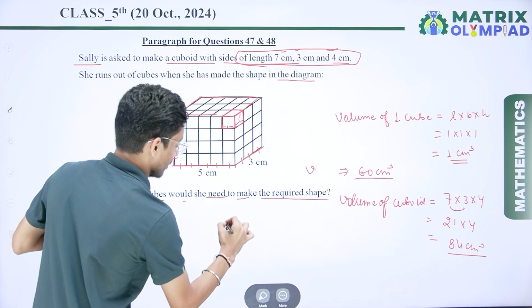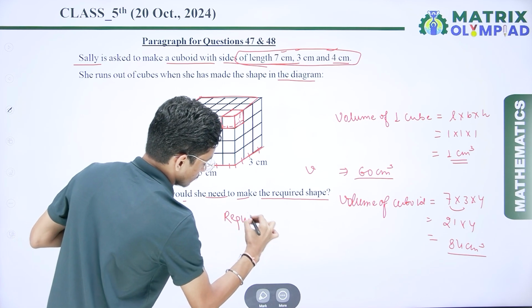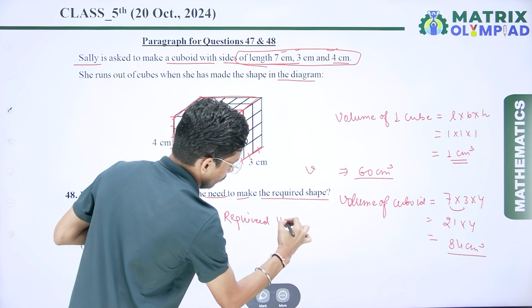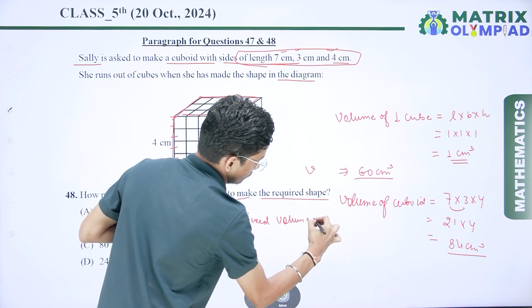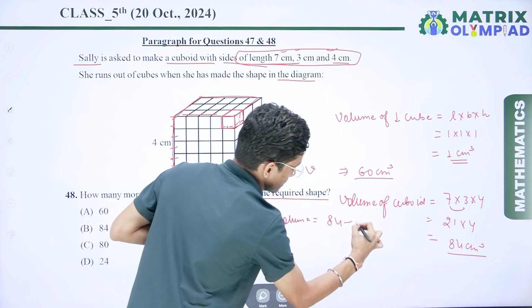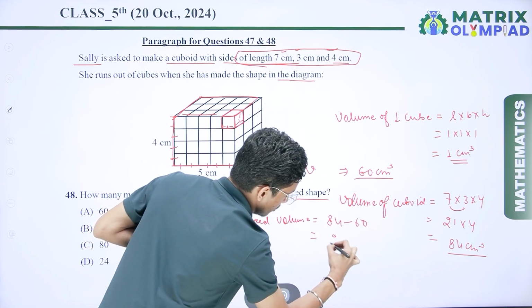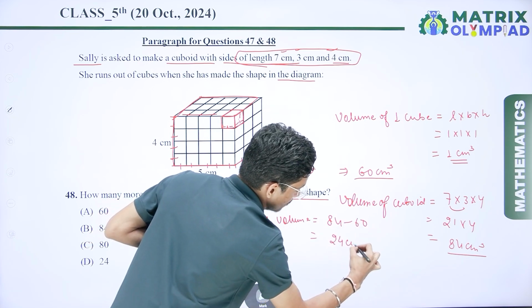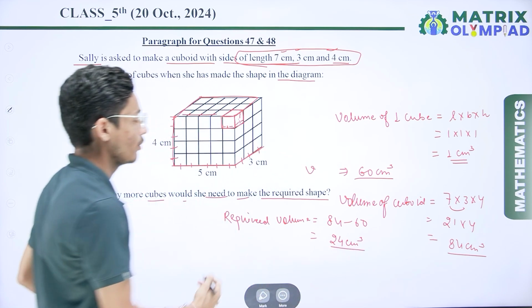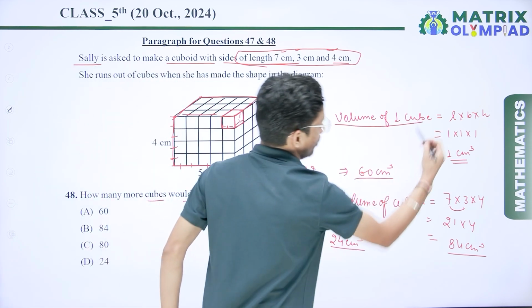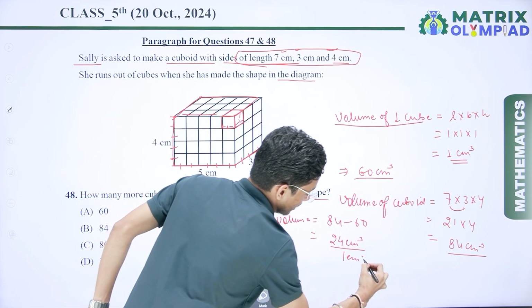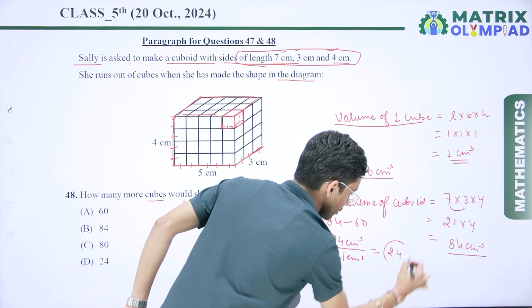So I can say that the required volume is 84 minus 60. So here I get 24 cm cubed, and we have to find the number of cubes. So if I divide by the volume of one cube, I get the total number of cubes, that is 24.